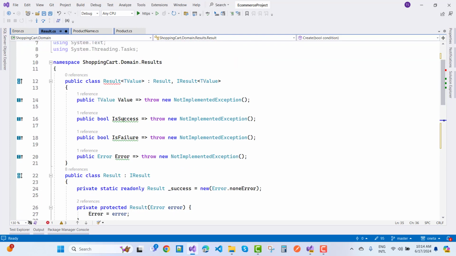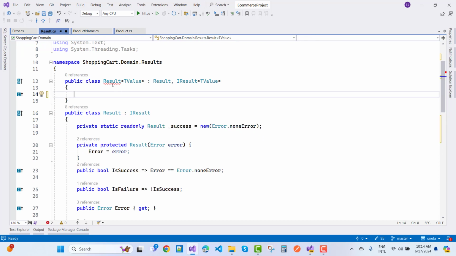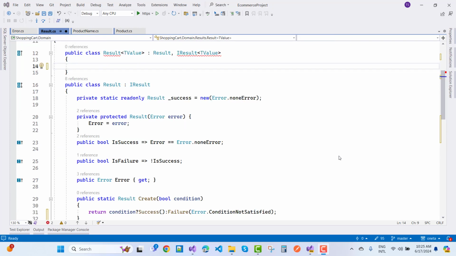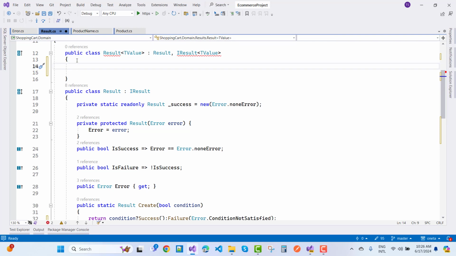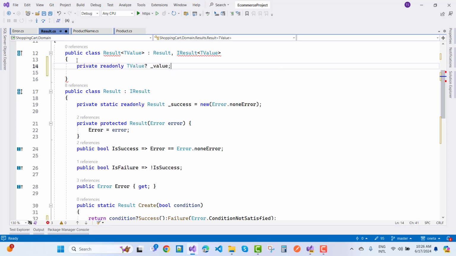Okay, now inside the result class of the type t value. Okay, so in the result of type t value, we just create a private field, private read only, and that is the type of value, that is t value. Let's make it nullable.